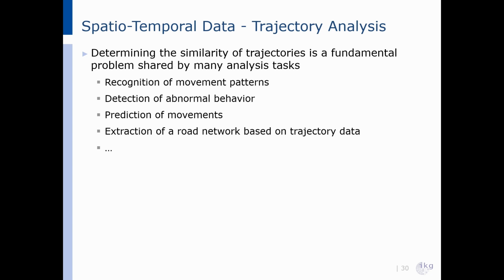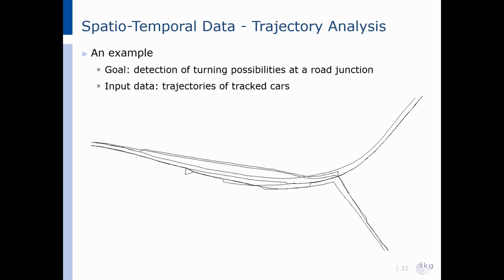And last but not least, but this is a somewhat different field, in network extraction, we can reconstruct road networks or pathways just by analyzing many trajectories of vehicles or pedestrians at those places. To make this a bit more concrete, consider this given example of a road junction and suppose that we have not only those few trajectories, but we have maybe collected hundreds or more trajectories at this location.